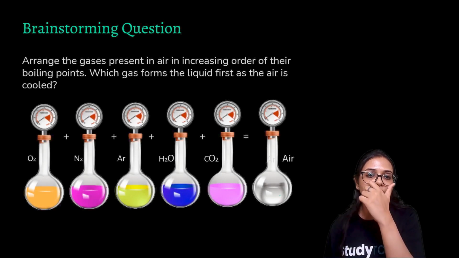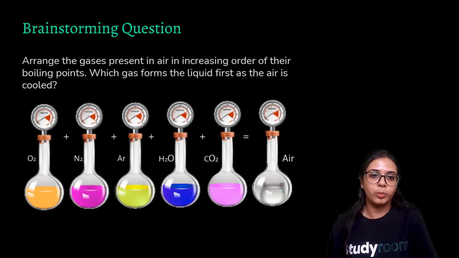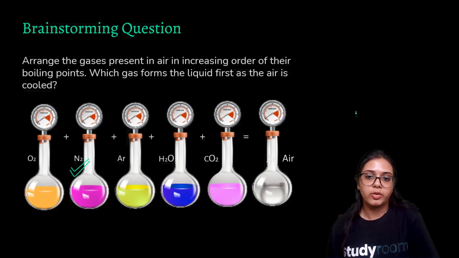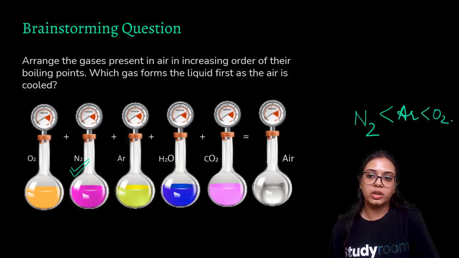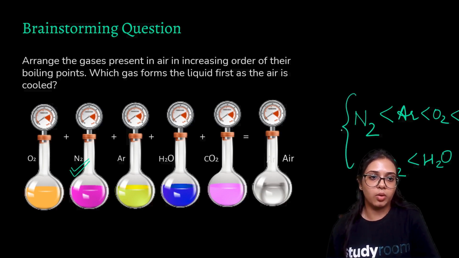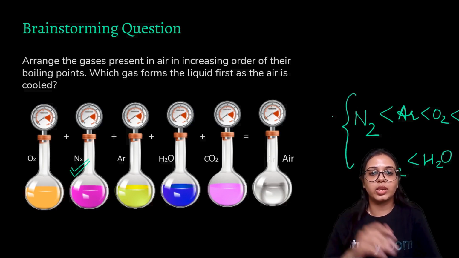Arrange the gases present in air in increasing order of their boiling points. Which gas forms the liquid first as the air is cooled? Liquid nitrogen is the first gas that will come out, because it has the lowest boiling point. So first we will have nitrogen, then argon, then oxygen, then carbon dioxide, and then water. This is the increasing order in which the gases will come out.